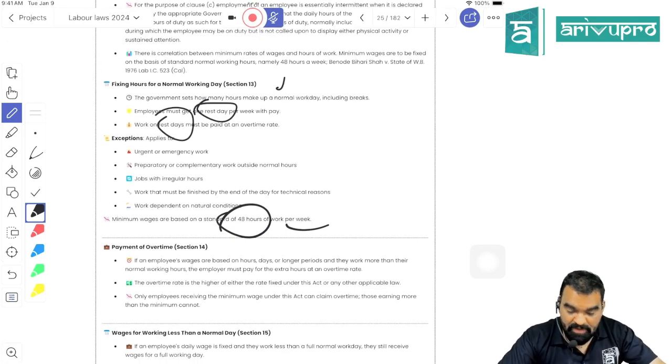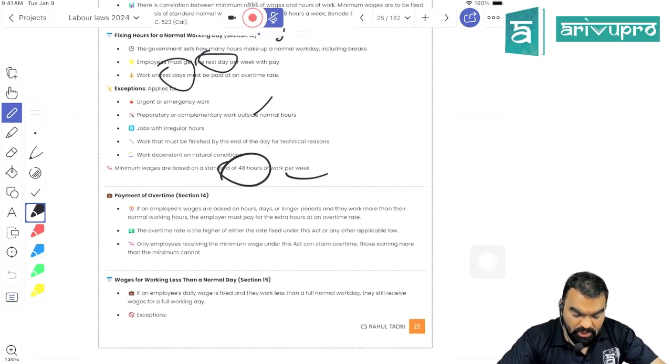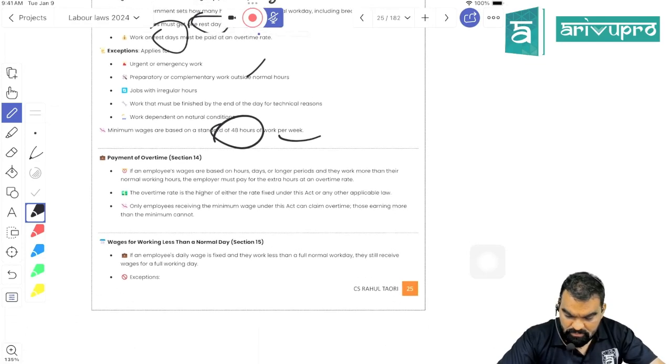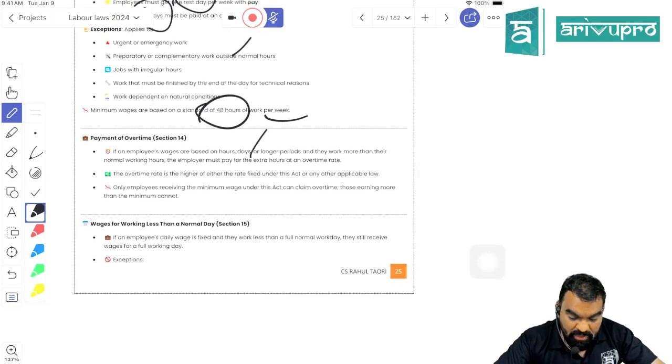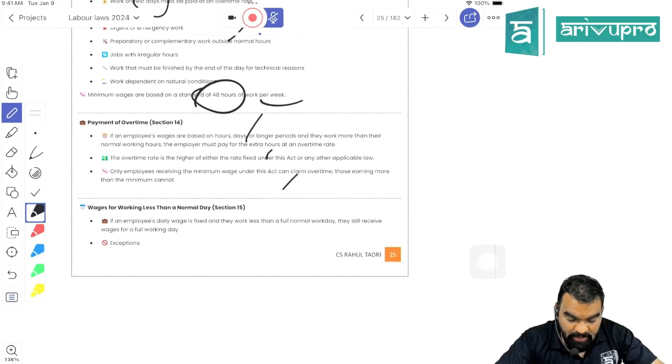This is the effective working hours. It is not the preparatory time for the job and urgency work. These all will not be included in this normal working hour. 8 hours a day, 48 hours a week, one weekly holiday. For any hour more than 8 hours a day, 48 hours a week, or if you are working on a rest day, you will get overtime payment, and overtime payment should be not less than twice the normal payment, right?